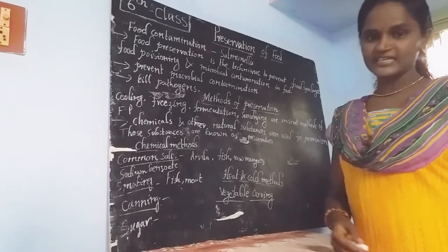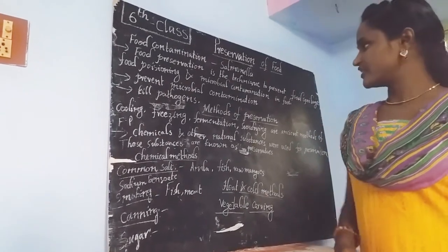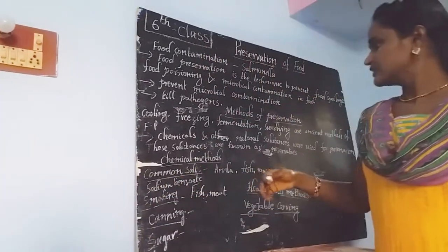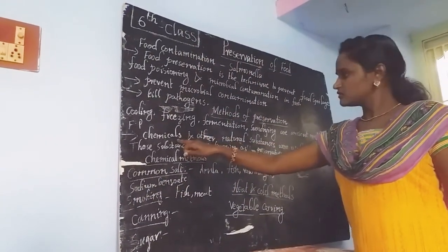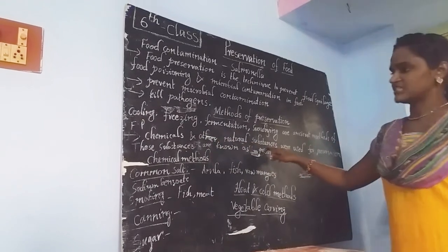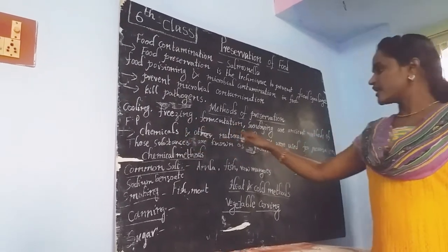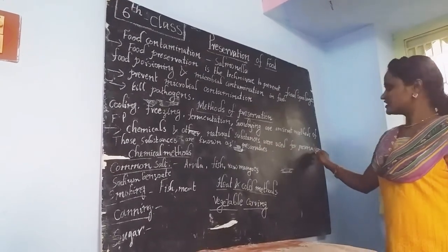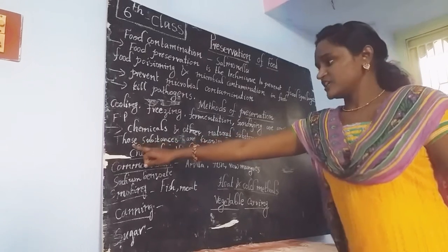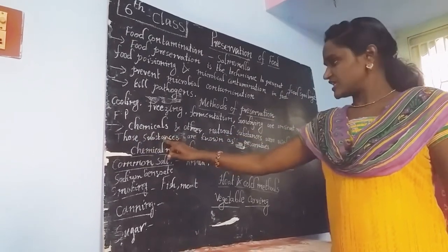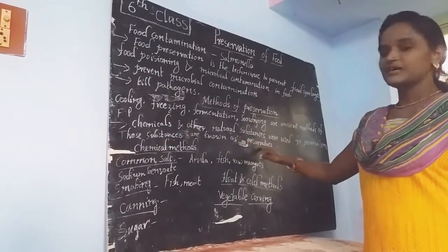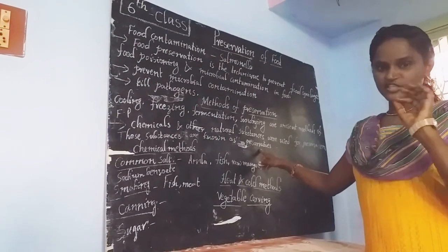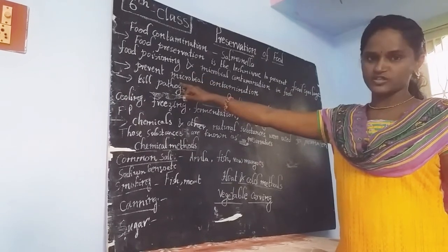And what are the materials we call preservatives? See here, certain materials or chemicals and other natural substances were used for the preservation of food. These substances are known as preservatives. The process of stopping spoilage of food is called preservation.